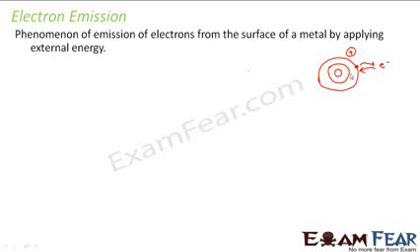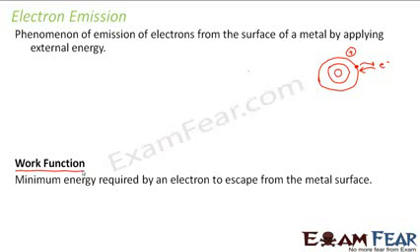So that means there is a minimum amount of energy which has to be supplied if you want an electron to come out of the metal surface. Correct? So whenever we talk about electron emission, we have a very important terminology known as work function. What is work function? It is the minimum energy required by an electron to escape from the metal surface. Correct? So this is what we know as work function.